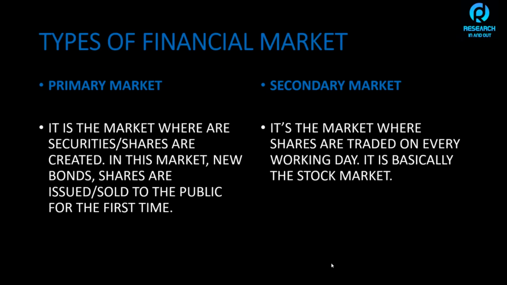Now let's see what are the types of financial market. There are only two types of market. First is the primary market and the second is the secondary market. So what is the primary market and what is the secondary market? Let's have a look first at what is the primary market. It is a market where securities and shares are basically created for the very first time. Whenever any company wants to go public, they have to come to the primary market. They will issue an IPO, which is initial public offering, where they create for the very first time the price of